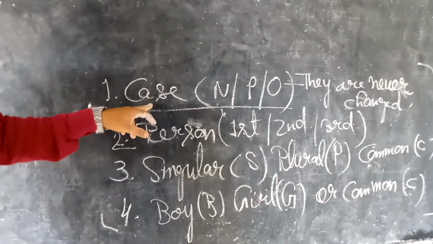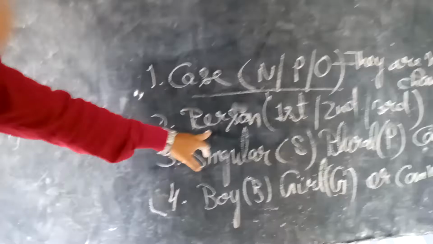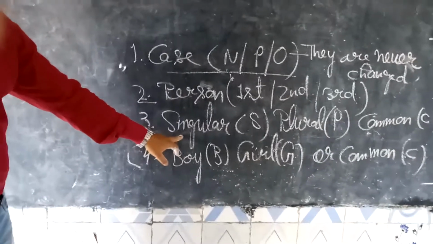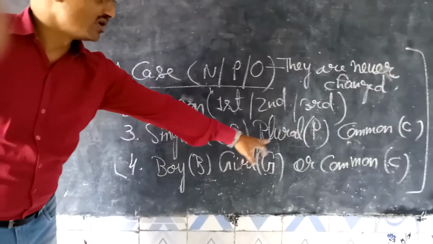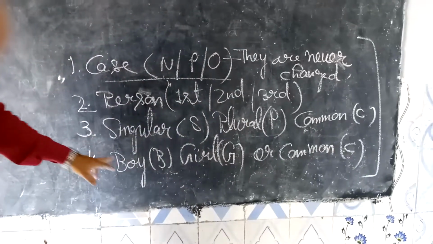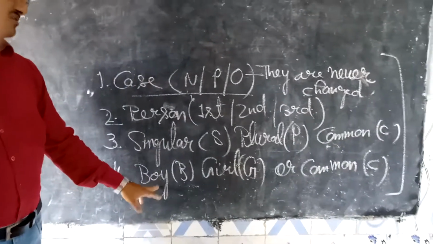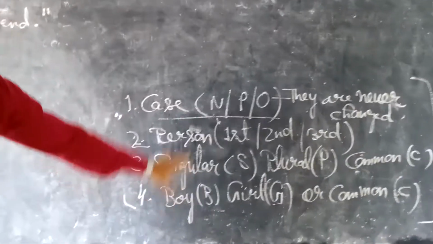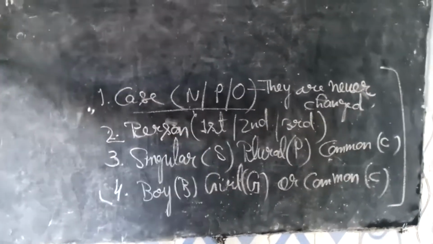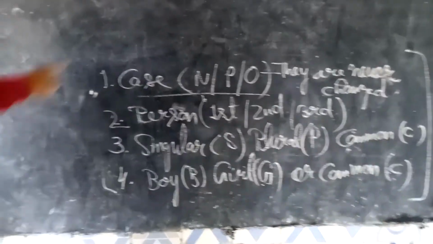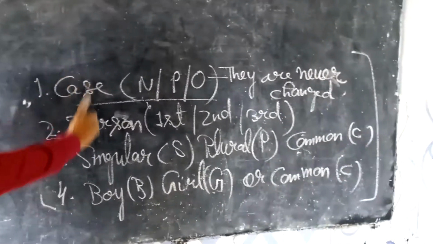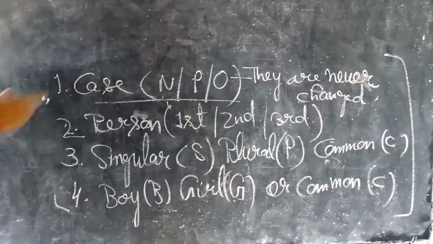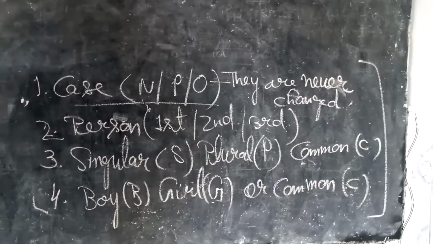Very first thing, you have to mention case. Second thing, you have to mention person. Third thing, you have to mention singular, plural or common. Fourth thing, you have to mention boy, girl or common. And these things you have to mention under the underlined pronouns. Okay students? Note down these four things in your notebook in this order. Whatever the order I have written here, the same order you have to apply.